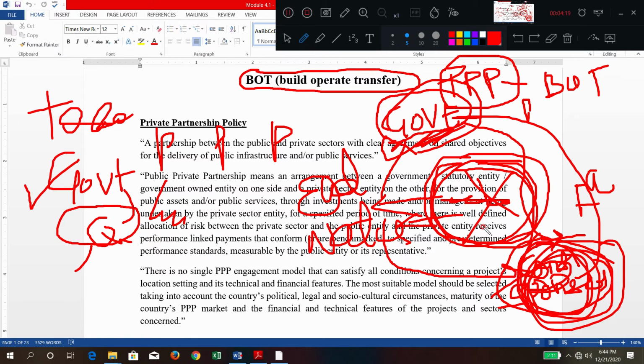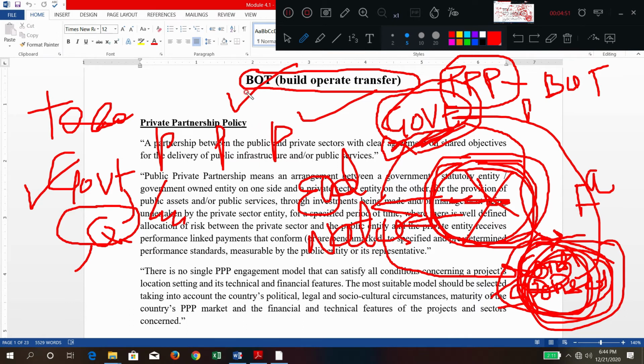Electricity is purchased by the government, water is purchased by the government, or the road is purchased by the government. In the case of a road, the end users, generally the public, are going to pay the tolls. Like that, revenue is generated after the completion. This type of agreement is also called a concession agreement. Another name for this PPP model is concession type agreements. Are you getting this point? So one of the PPP models is BOT.